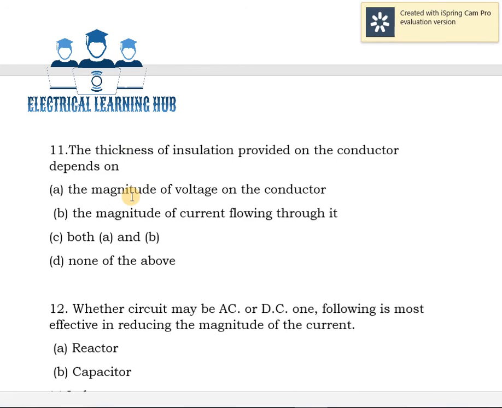Next question. The thickness of insulation provided on the conductor depends on, the options are: the magnitude of voltage on conductor, the magnitude of current flowing through it, both A and B, none of these. The insulation is always proportional to voltage level.